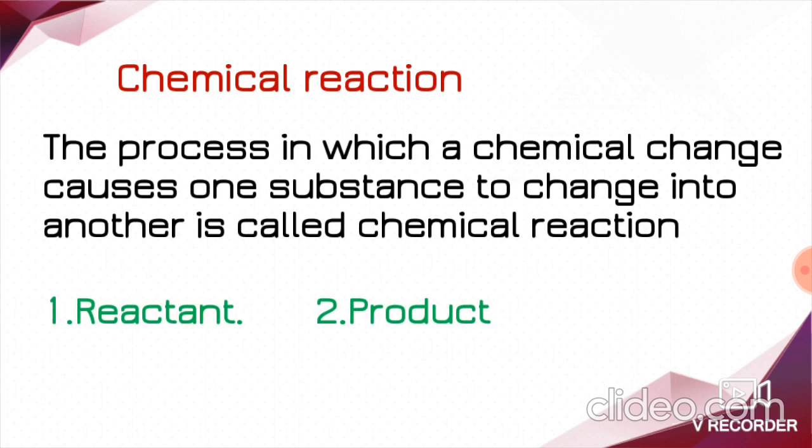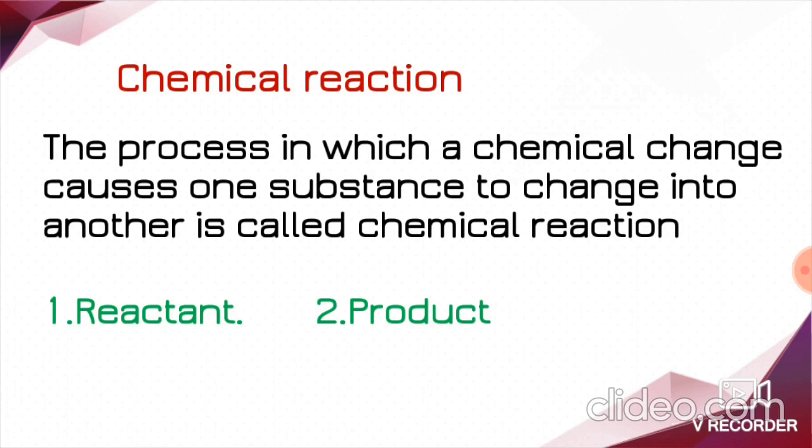For example, consider burning of wood. Here, wood is a reactant because it undergoes chemical change, right? Then what is a product here? New substances which are formed after chemical reaction are called products. For example, I told you, right? Burning of wood. Here wood is a reactant. After burning, you are going to get ash and carbon dioxide. That is a product. Got it? What is a product? New substances which are formed after reaction. That is what we call product.